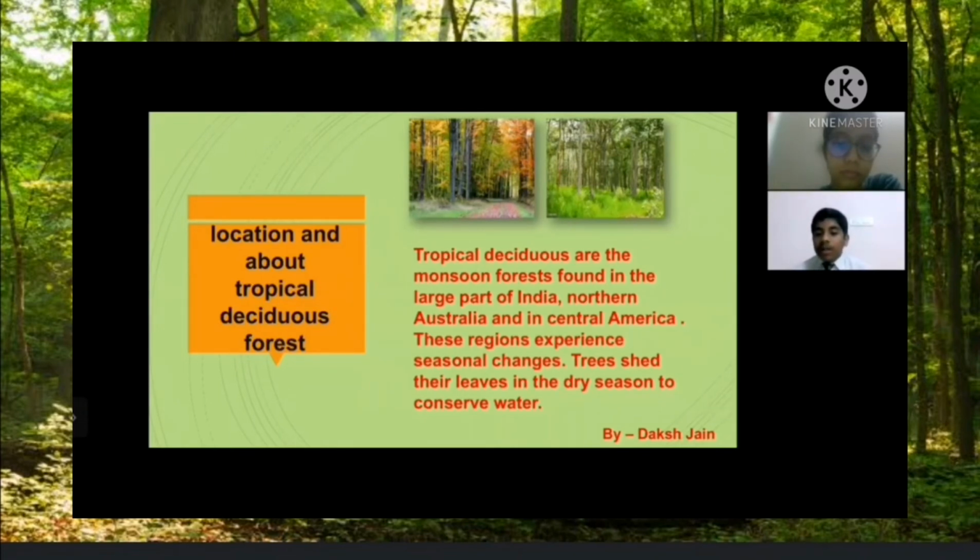The tropical deciduous forests are the monsoon forests found in a large part of India, northern Australia, and Central America. These regions experience seasonal changes. Trees shed their leaves in the dry season to conserve water.